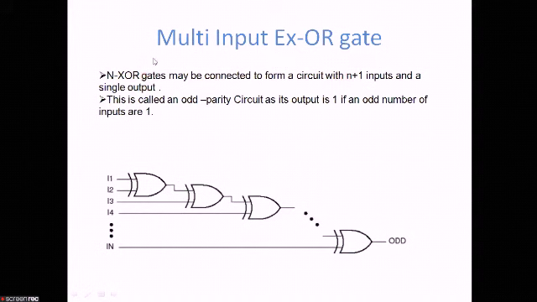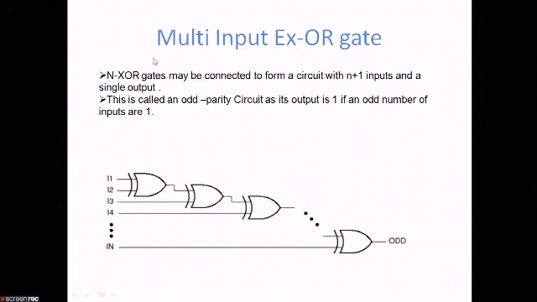So next is the 3-input XOR gate. Here this is the logic symbol of the 3-input XOR gate, where there are 3 inputs A, B and C, and this is the output which corresponds to X. And this is the truth table of the 3-input XOR gate, where X is equal to A XOR B XOR C. This is the symbol of the XOR gate, plus with a circle. So there are 8 combinations starting from 0 to 7, the 3-bit combinations of decimal numbers 0 to 7.